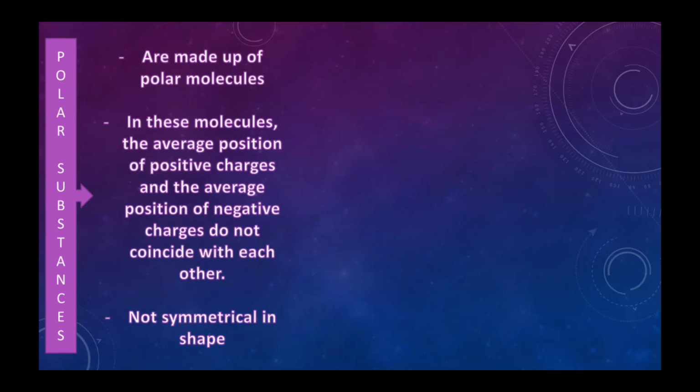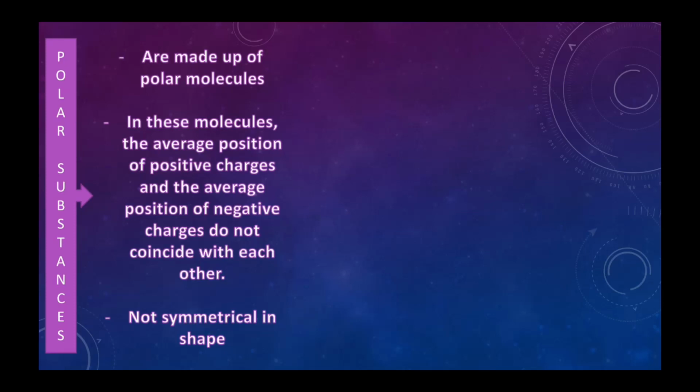Now what happens in these molecules is, suppose in every molecule you have some positive charges and some negative charges. In polar molecules, if you calculate the average position of the negative charges and the average position of the positive charges, both these averages don't lie at the same point.